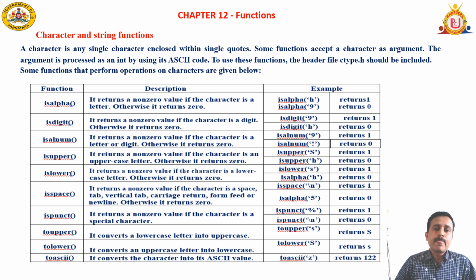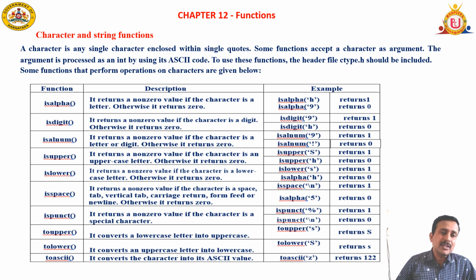Suppose I include the ctype.h header file, whatever the ASCII code values are there, so with characters easily we can do our operations according to our requirements. See, a character is any single character enclosed with single quotes. Some functions accept a character as argument. The argument is processed as an int by using its ASCII code. To use these functions, the header file called ctype.h should be included.